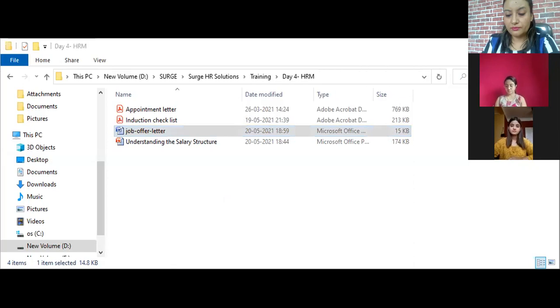Okay, so can you see this page? Not yet. Offer letter, your company name, street address and all that. Can't see now. Maybe it takes time.